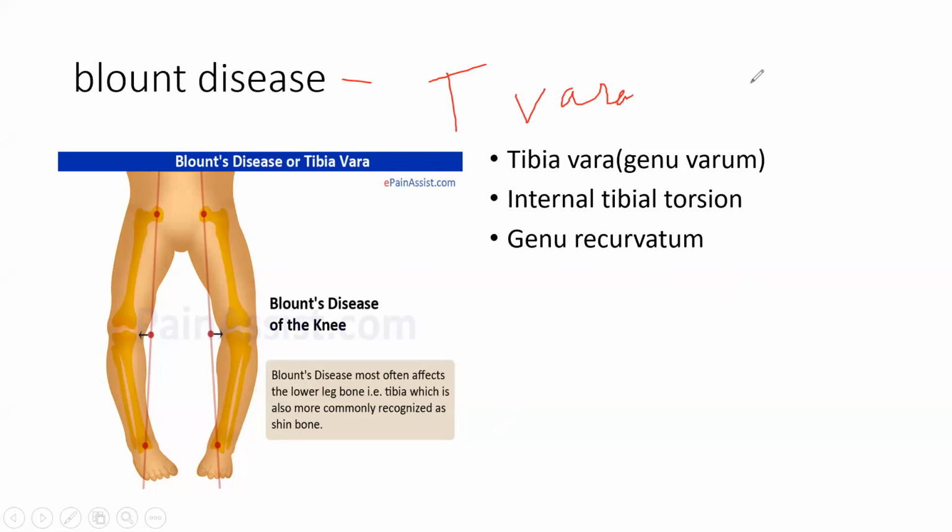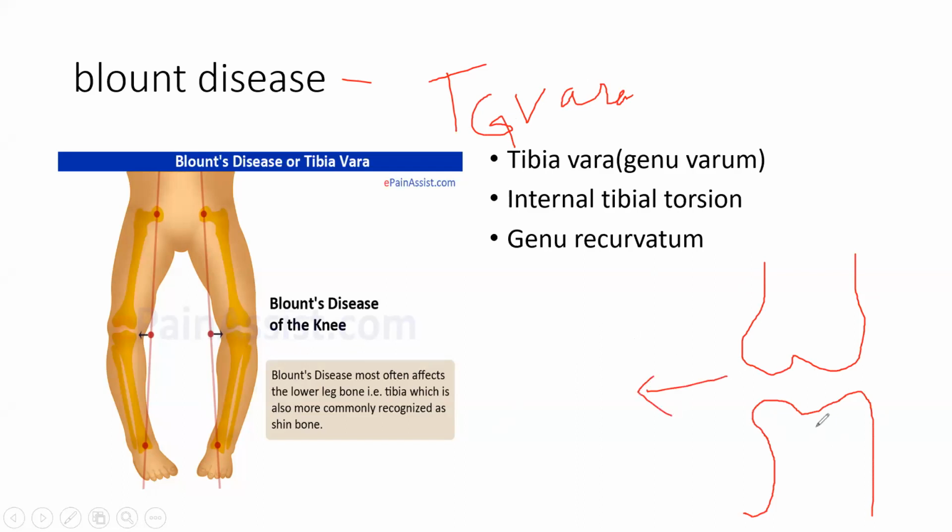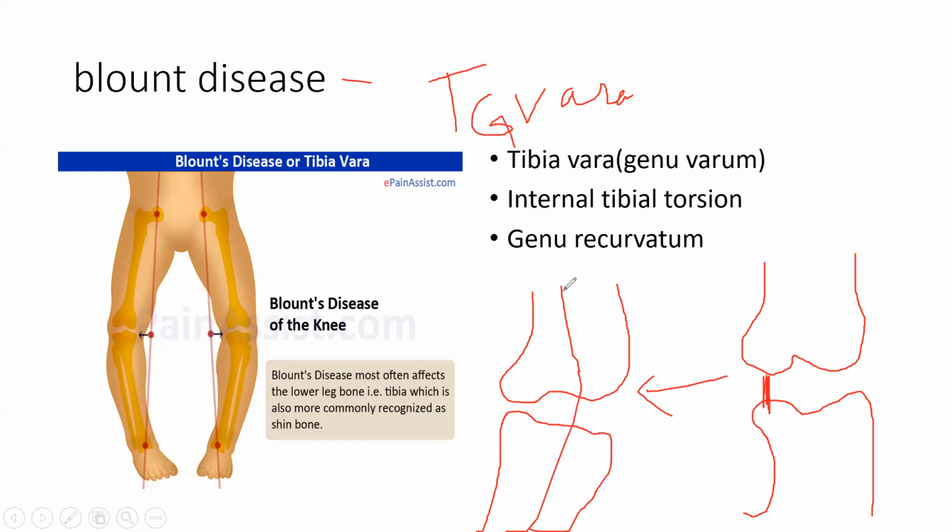So sometimes we have to write coxa vara, okay, genu vara, okay. So if you have a genu vara, what happens in genu vara, the problem starts at the knee. So if this is your knee joint, it is a normal knee joint. With aging के साथ क्या होता है, ये जो space होता है, ये space कम हो जाता है. So it will become like this, okay. So it will become like, ये कम हो जाता है, ये normally इतना बड़ा रहता है, and then there is a deformity. So now this is known as genu vara. So the varus occurs at the knee joint, okay, ये joint पे होता है, okay.